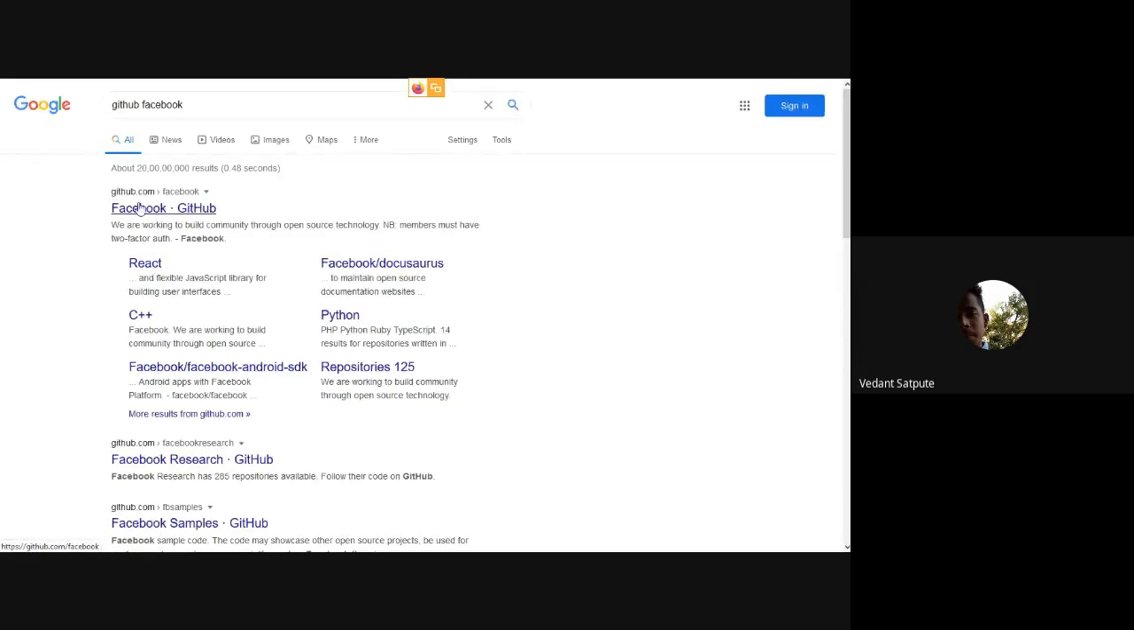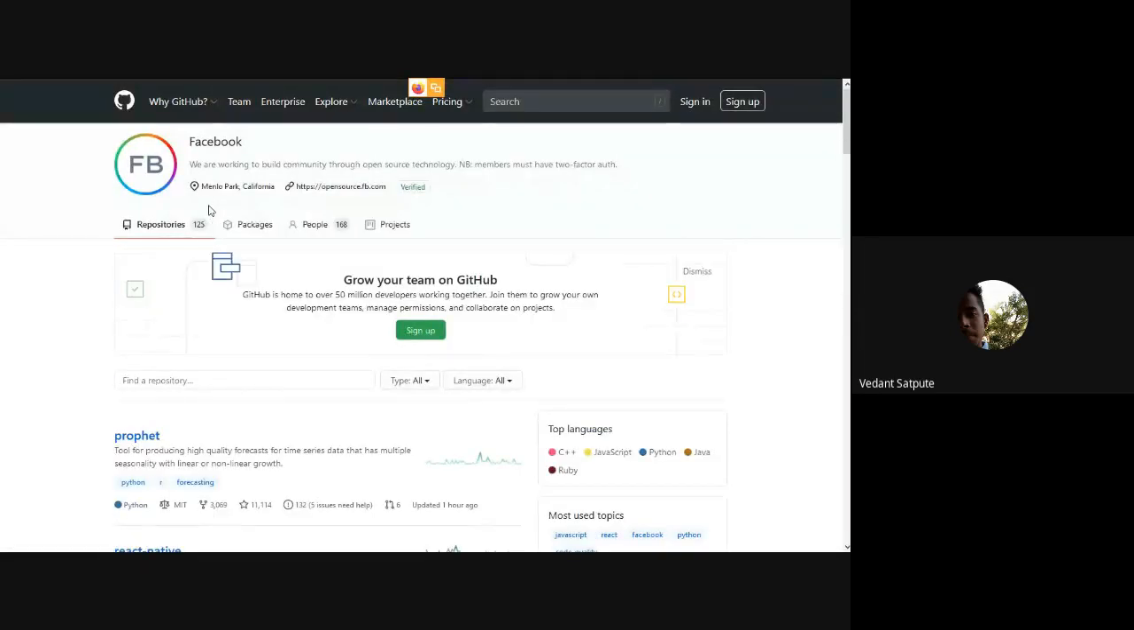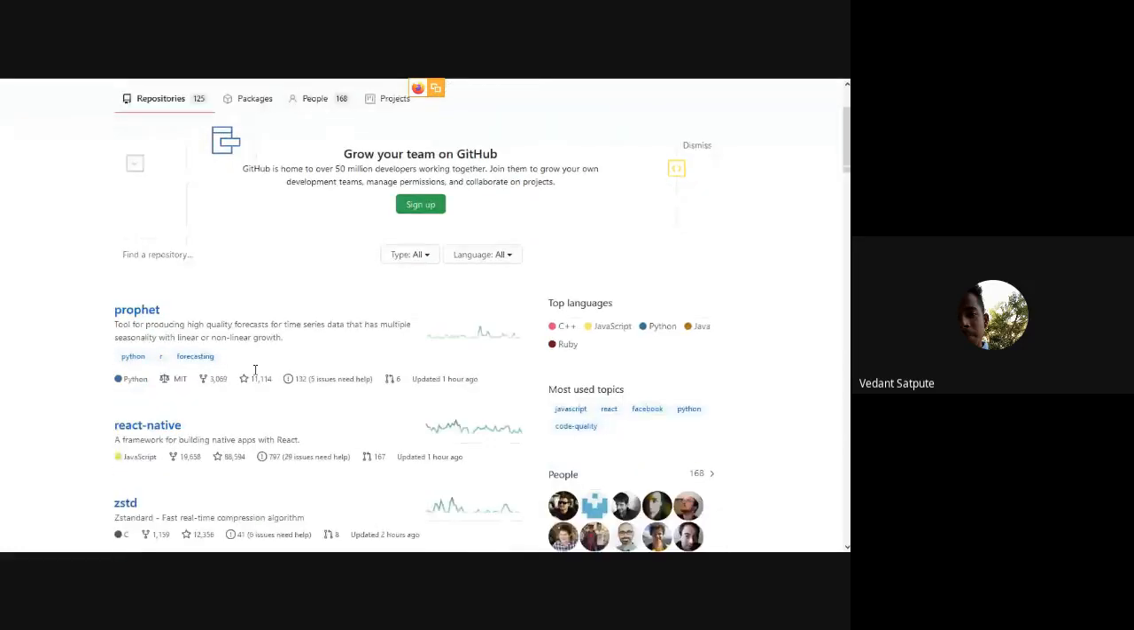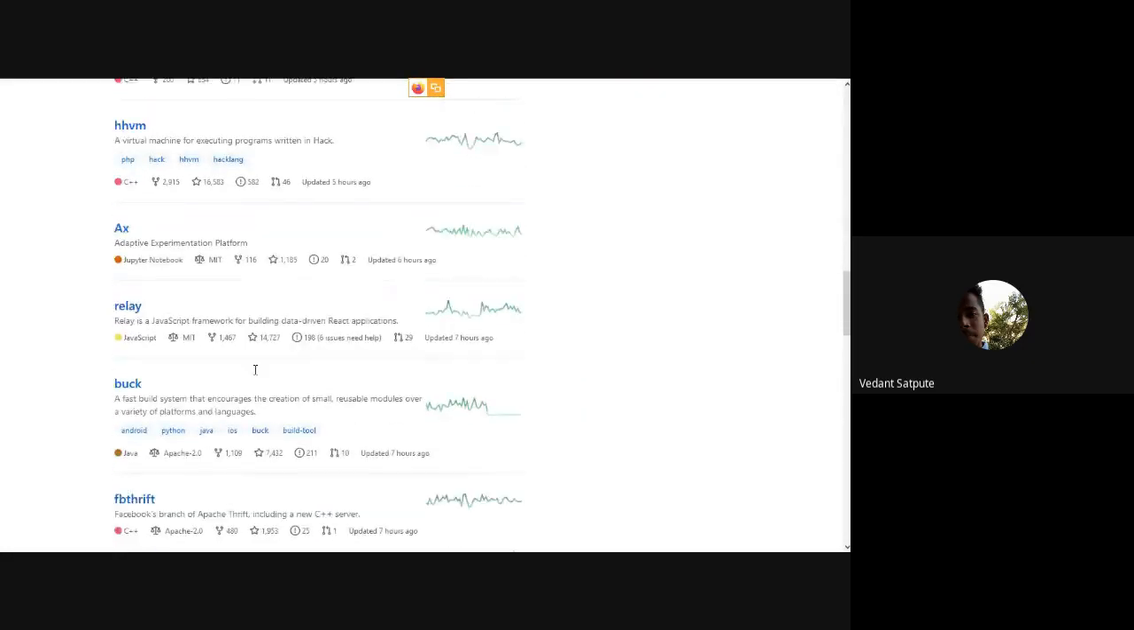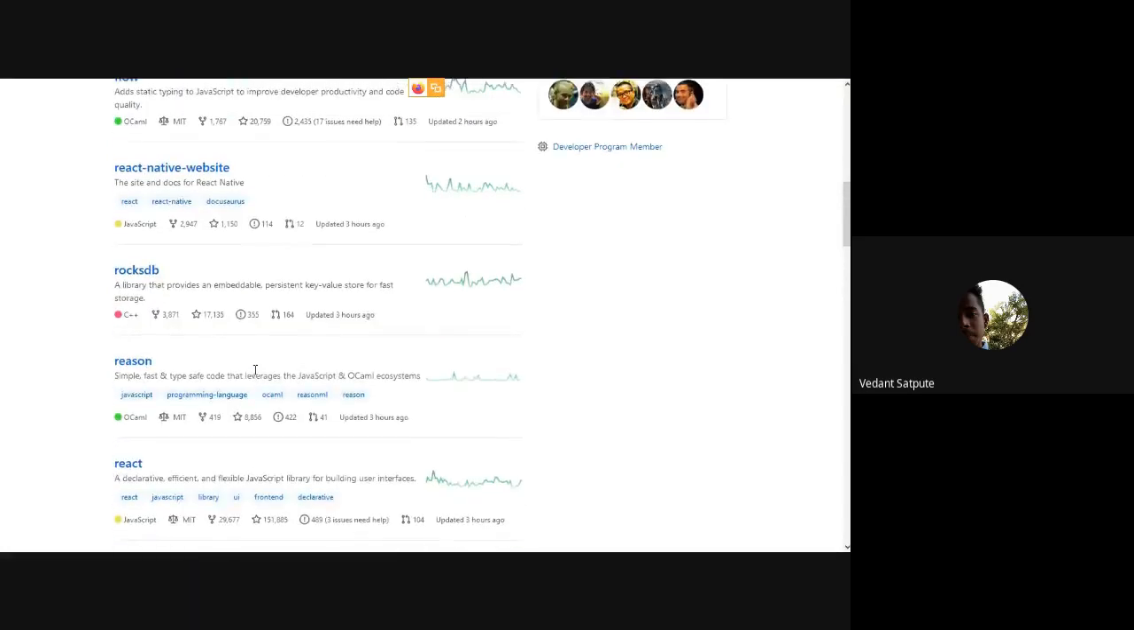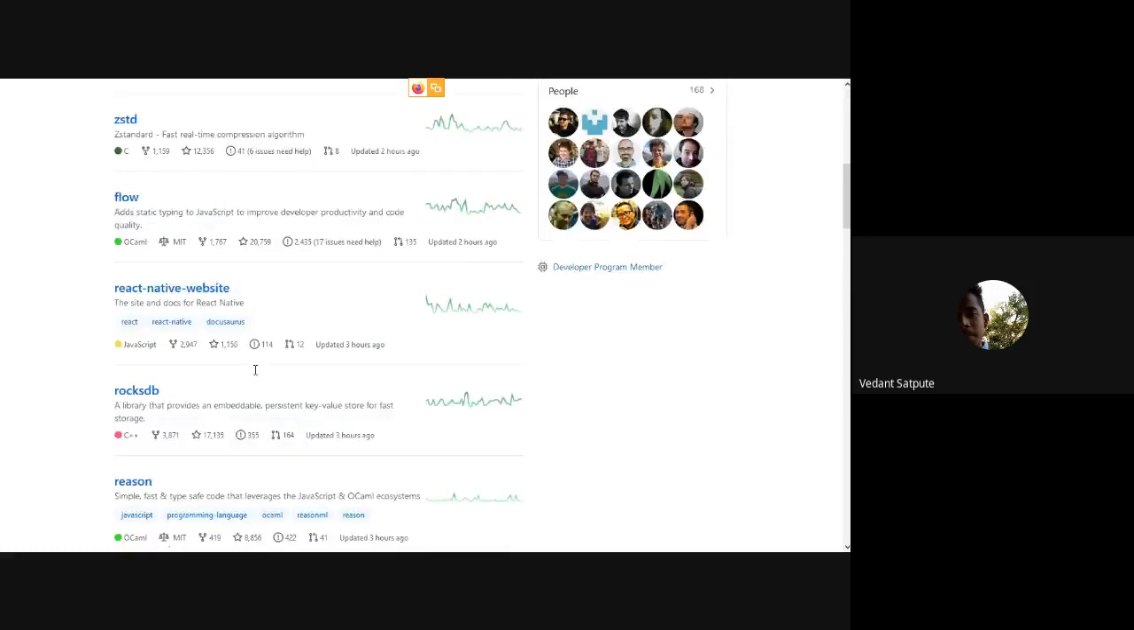GitHub has so many big companies, and big companies use the GitHub platform to get code and updates and all the new things they can get from different communities that use open source technology. So this is Facebook's repository, and you can see it has so many different repositories. We will talk about what a repository is, but to make it simple, it's just a folder.